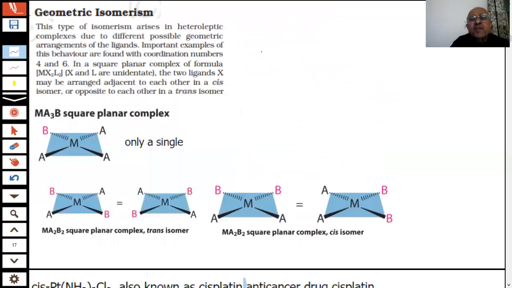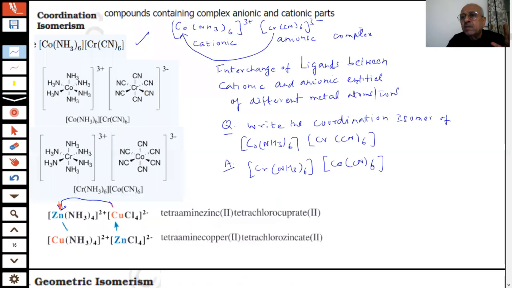Further, I am talking of students now. These were all structural isomers. What did you see in structural isomers? That the atom bonds, student, they are changing. Here, the nitrogen was bonded. Here, CN is bonded, and in the second case, you see the atoms bonding has changed.